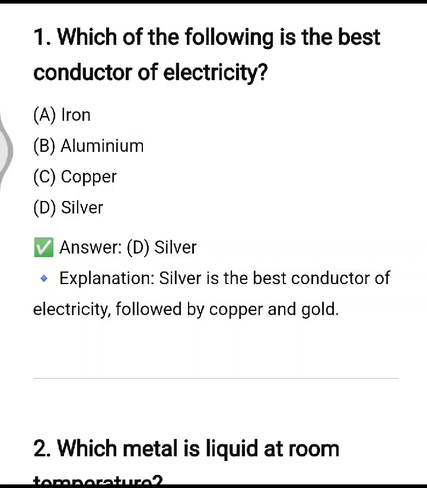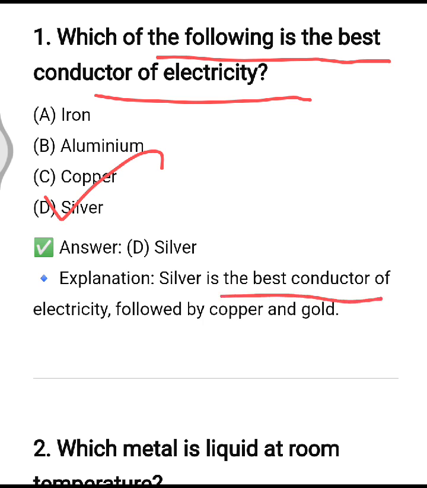So today we will discuss a few questions from chapter 3 of 10th science, that is metals and non-metals. Question number 1 is, which of the following is the best conductor of electricity? So it is silver. Option number D is correct one. Silver is the best conductor of electricity, which is followed by copper and gold.